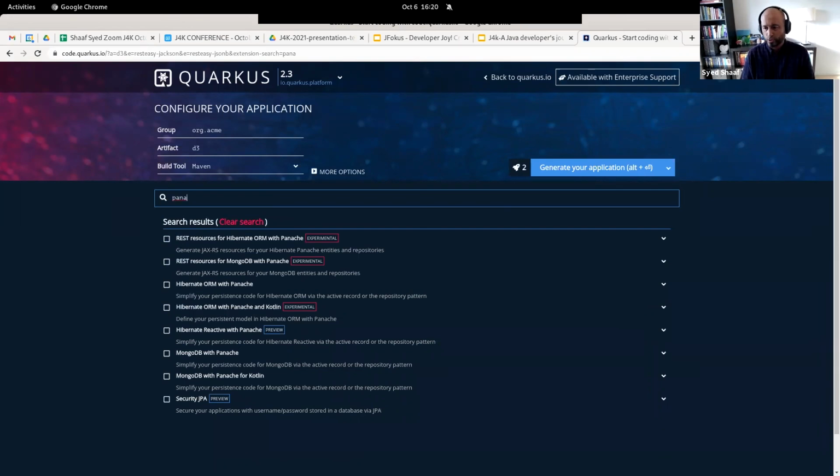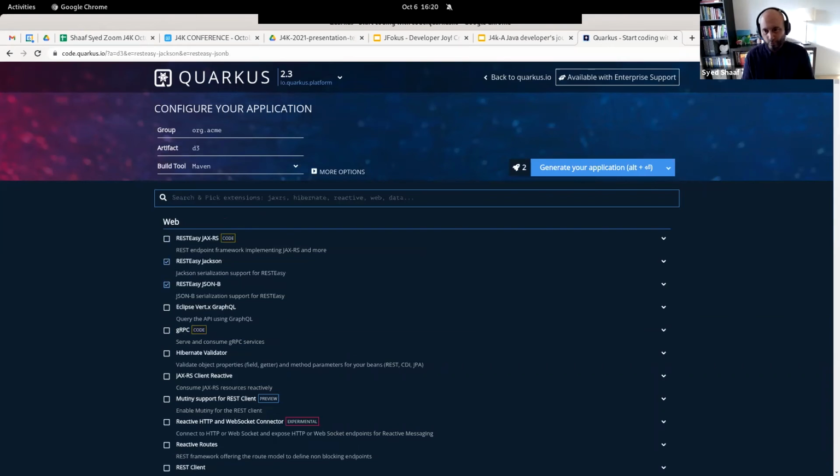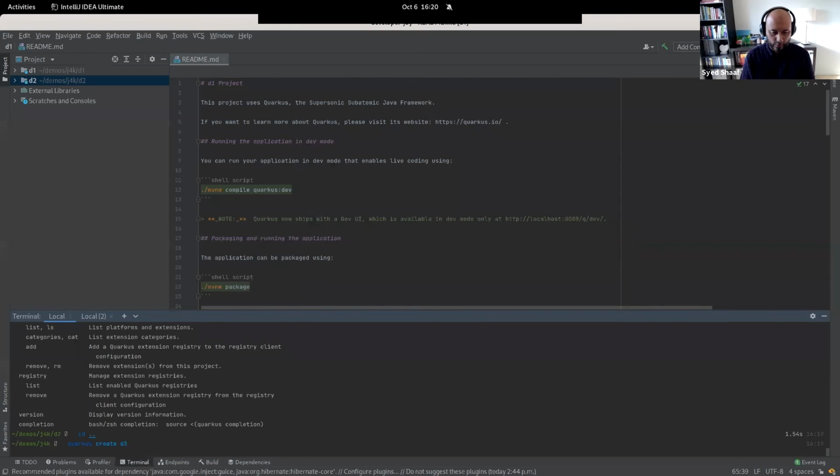So you would usually do that, and then of course you could download this as a zip file and also put it directly into GitHub, etc. But I'm not going to use code.quarkus.io. It is a cool tool. I've used it in previous demos as well, so I feel a bit brave. I'm going to try to do something else.